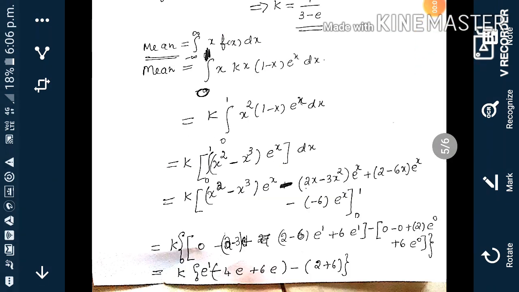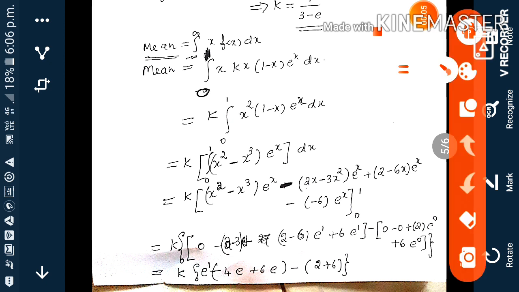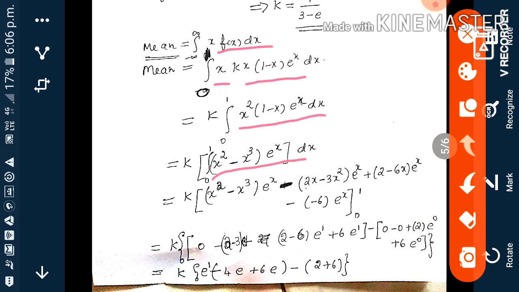To find the mean, what is the formula to find the mean? Mean is equal to the integral from minus infinity to infinity of x f of x dx. So x into f of x, that we have to substitute. Integral from 0 to 1. Now k is constant, the remaining term is written. Next, x square minus x cube e power x dx.